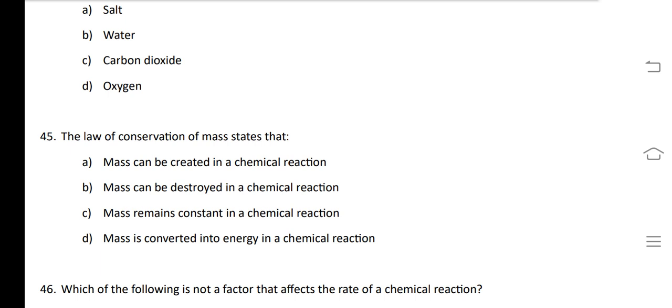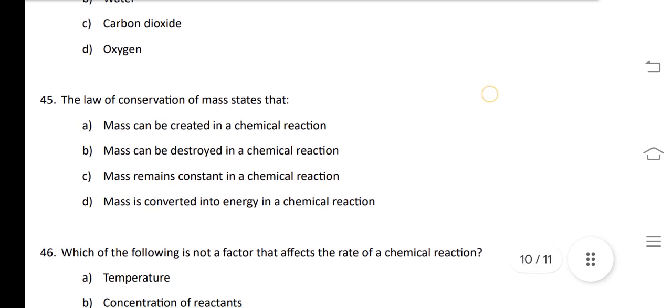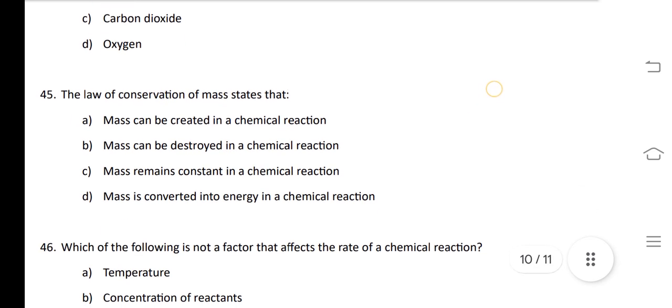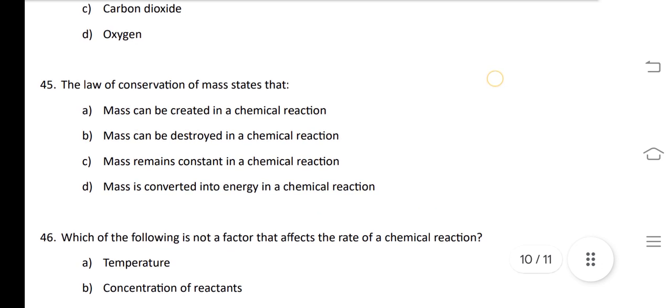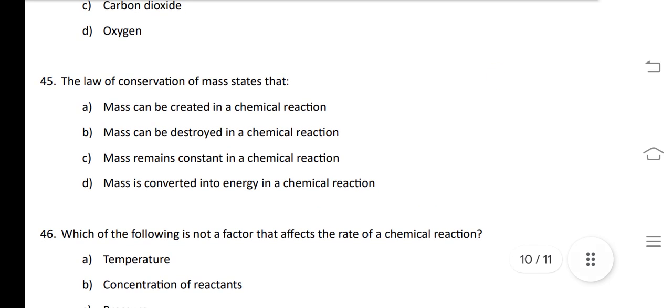And next 45th question, the law of conservation of mass states that mass can neither be created nor be destroyed in a chemical reaction. So answer of 45th question is C. Mass remains constant in a chemical reaction. Mass can neither be created nor be destroyed.